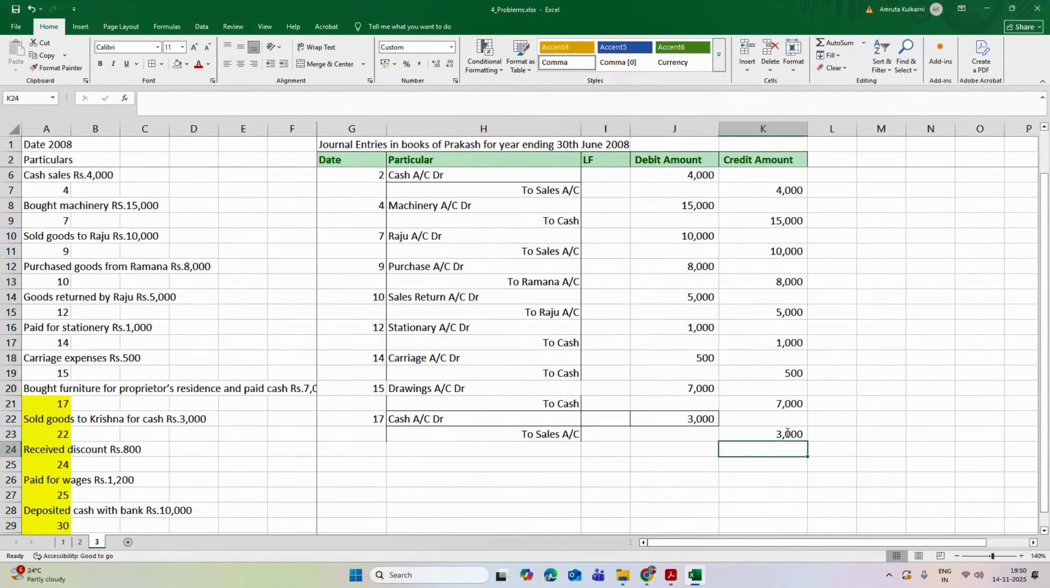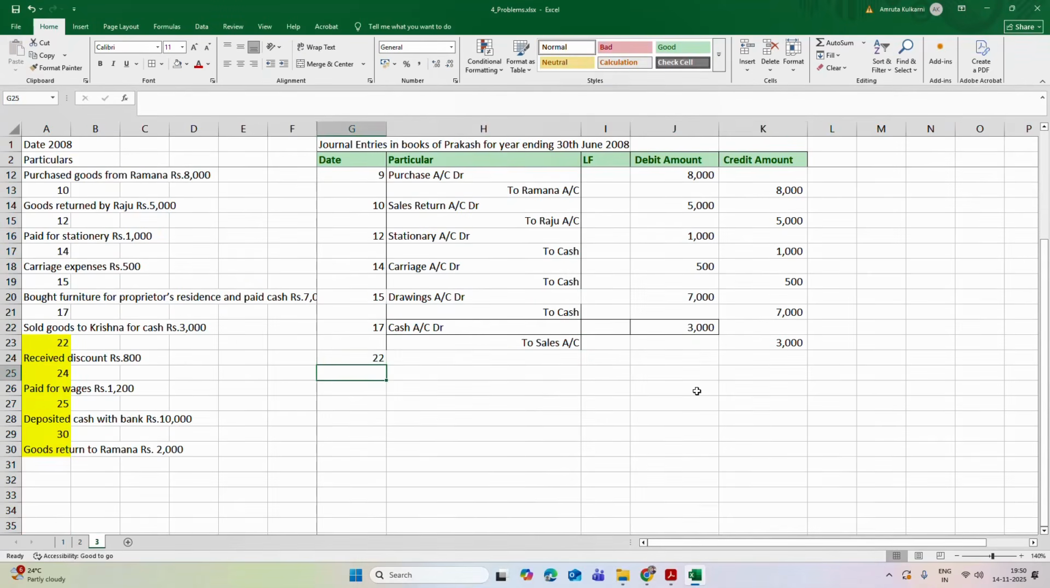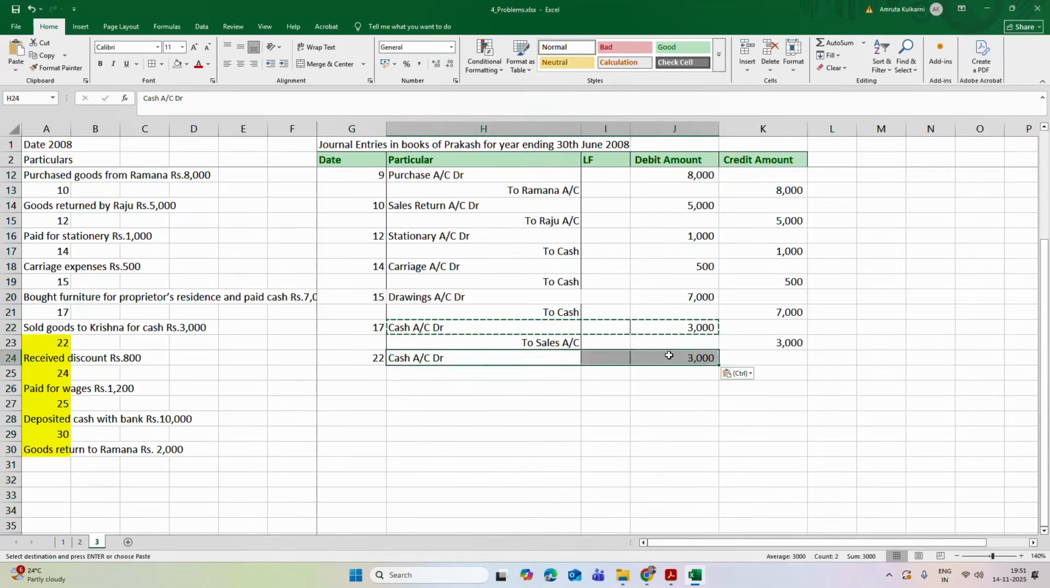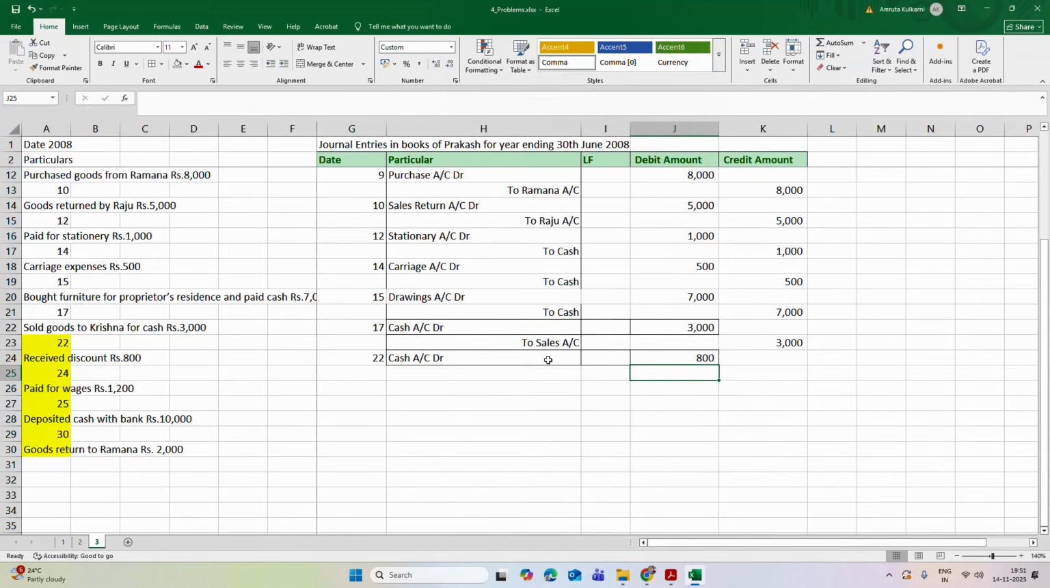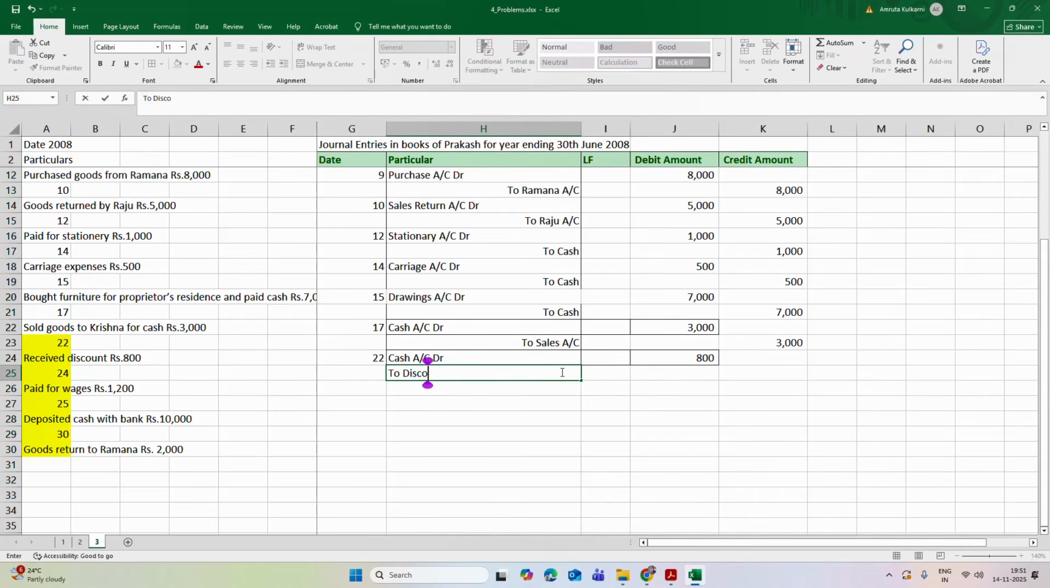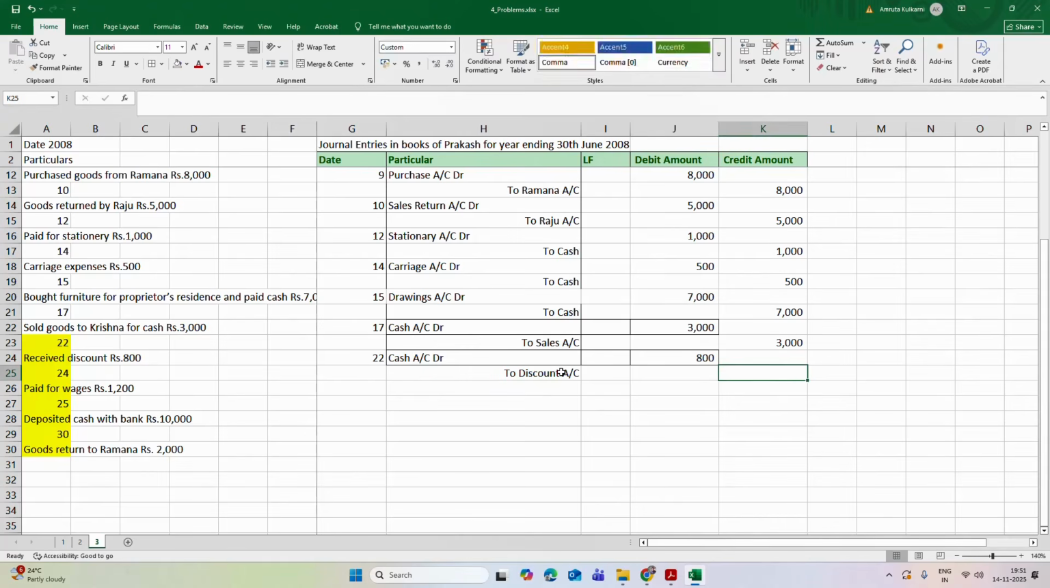So 3,000 rupees. Now on 22nd, he has received a discount of rupees 800. He has received a discount. That means he has received that cash. So the cash account is debited. And what is this? This is via discount. So discount account is credited by 800 rupees.